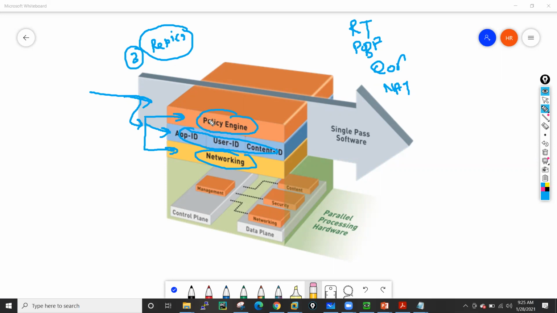And all your rules checks are done by your policy engine. So all these three activities we are doing in one go, if you say.